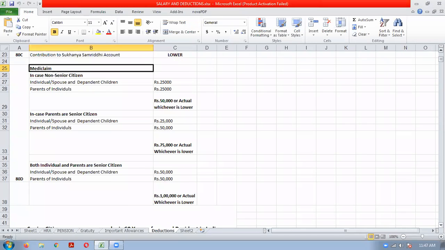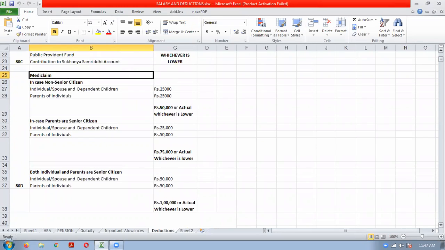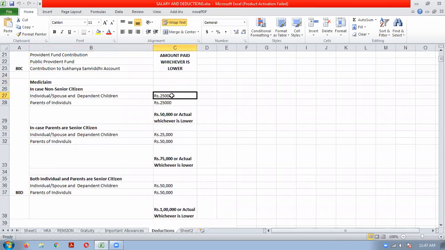So you will have to remember only the limits in this. There is no practical question which will come from this topic. You only have to read the limits and section. If in the exam a question comes that 80D is for medical insurance premium, you have to read these limits. Suppose the question asks that an individual is paying medical premium for himself, his spouse and dependent children, and he is 40 years.